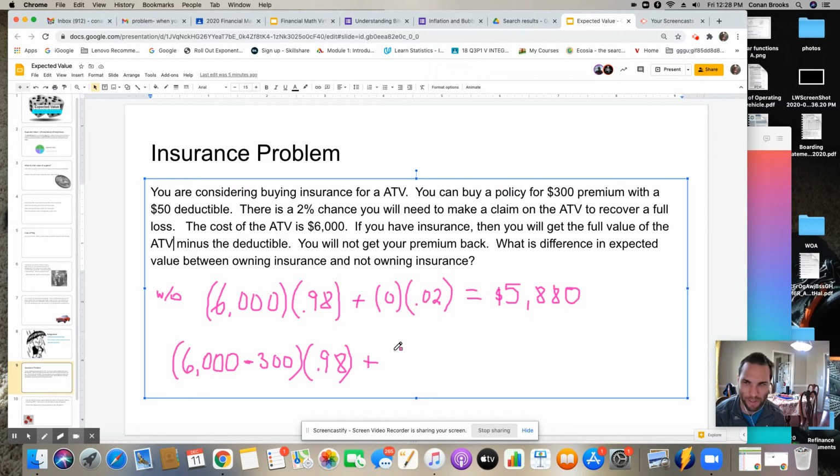So I'm going to set this up in the most complicated way possible, and then you're going to see you can also do it in a less complicated way. So if you wreck the ATV, the value is again 0, but you're going to have insurance, so you're going to get the 6,000 back.